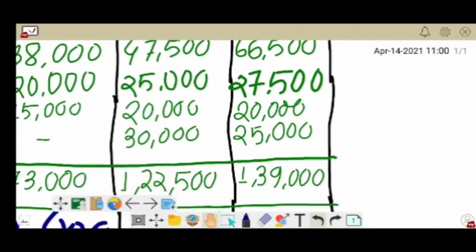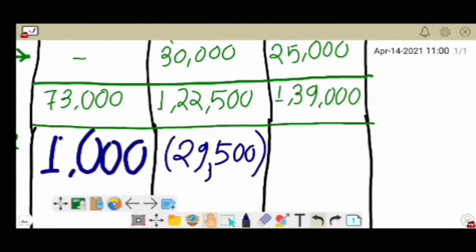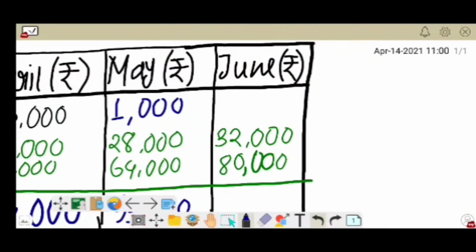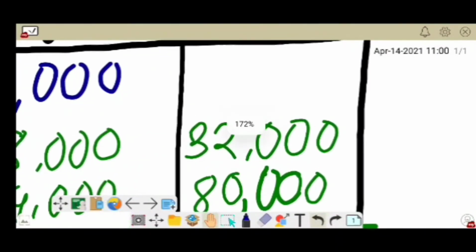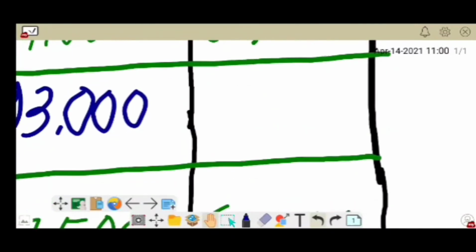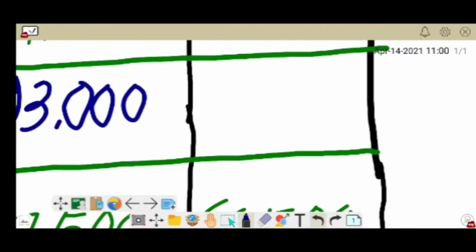There is nothing different in our calculation method. This amount will be written in the opening balance of June, 29,500 as a negative balance. In that way we'll write down the amount, that is 82,500 after adding this amount.